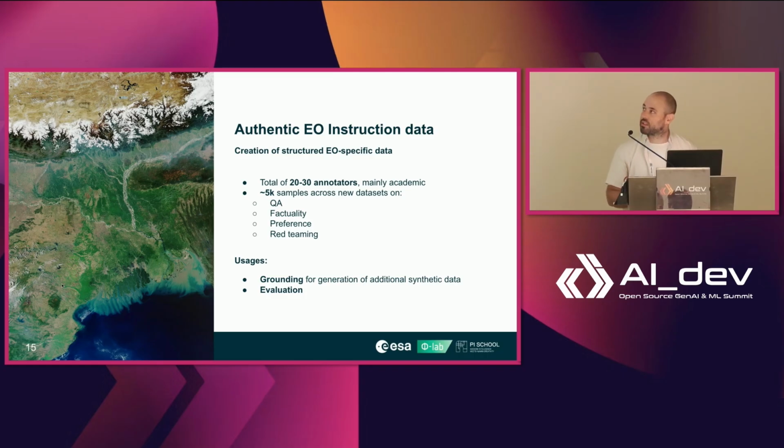As well as this curated corpus, we also create some authentic EO instruction data. So we have around 20 to 30 annotators, mainly coming from an academic background, from undergraduate to PhD students. And we create 5,000 samples across several datasets: question answering, factuality, preference, and a little bit of red teaming. This authentic dataset we mainly use for evaluation, but a little bit also for grounding the generation of additional synthetic data.